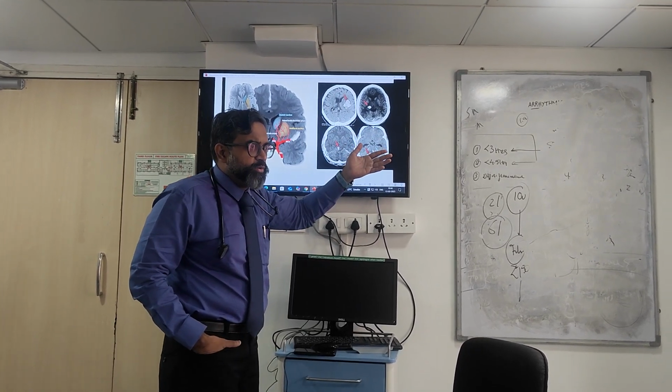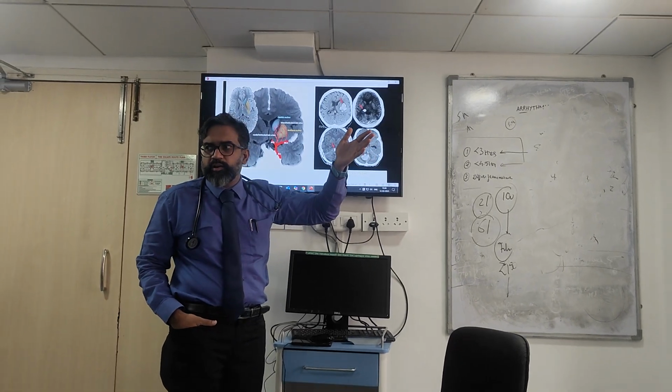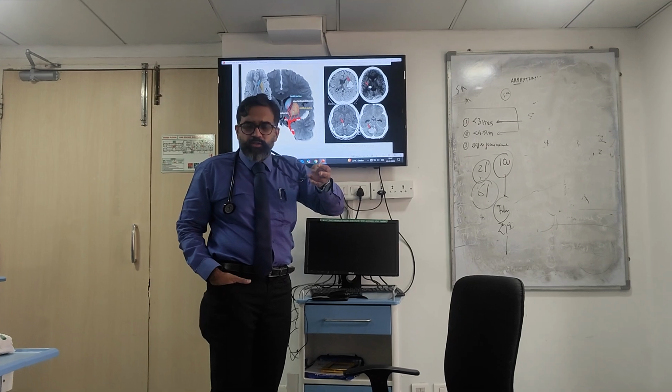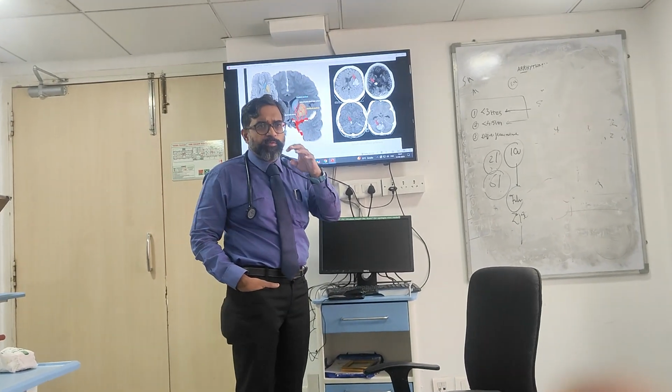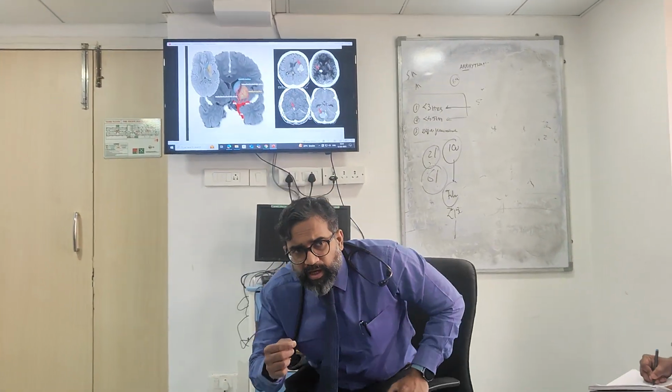What additional information do you get for a hypertensive bleed? Anyone? Anything that you can get on an MRI? GRE, we can. Correct. So on the SWI and on the GRE, if you get microbleeds, they pick up hemosiderin. So GRE and SWI pick up hemosiderin.